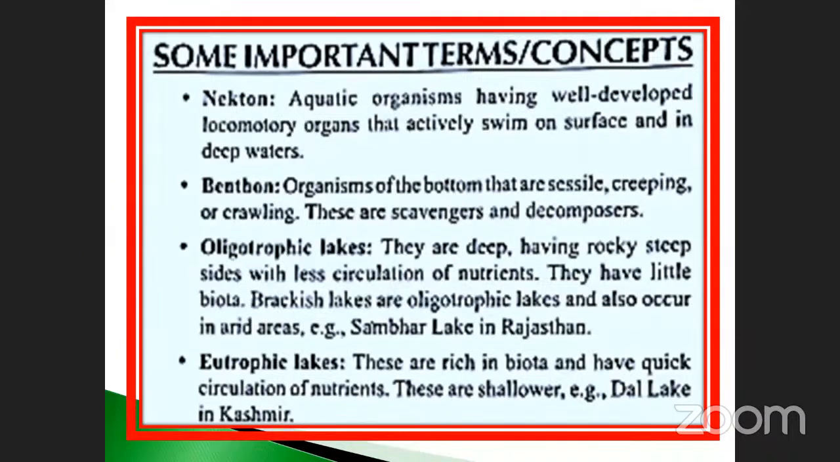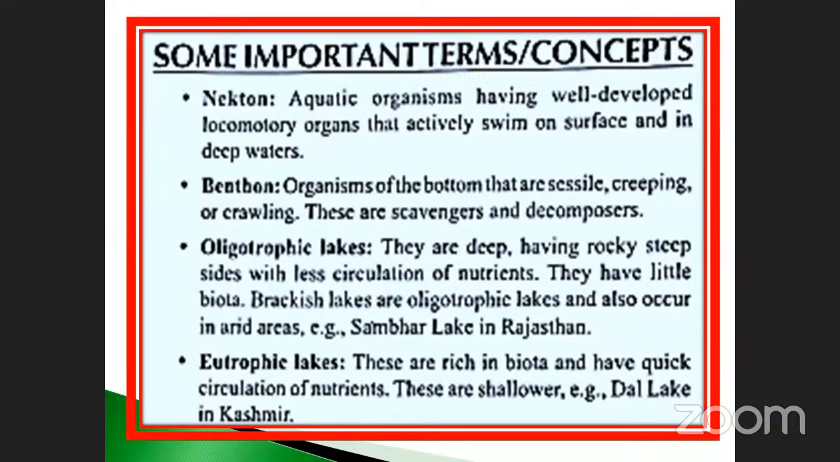Okay, my dear, this is also an important point. And eutrophic lake, what is meant by eutrophication? Already there, eutrophication is nothing but one of the processes, isn't it? Due to the growth of weeds, like Bengal terror, water hyacinth. See this, these are rich in biota and have a quick circulation of nutrients. These are shallower. Example, Dal Lake in Kashmir, eutrophic lake.